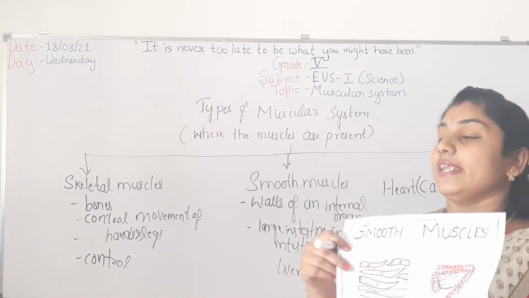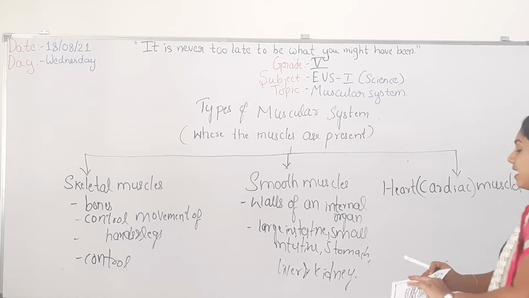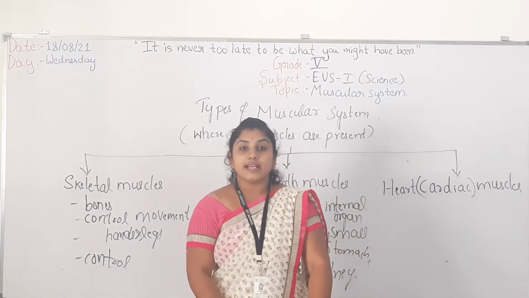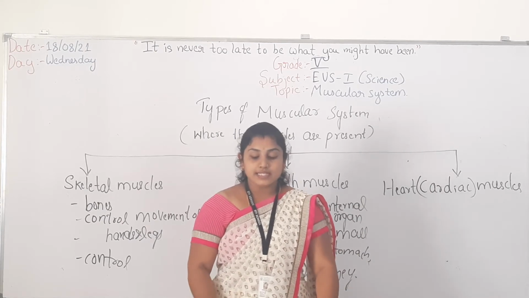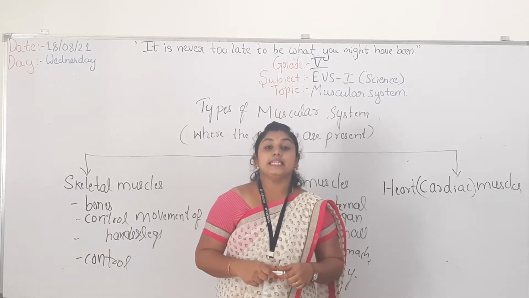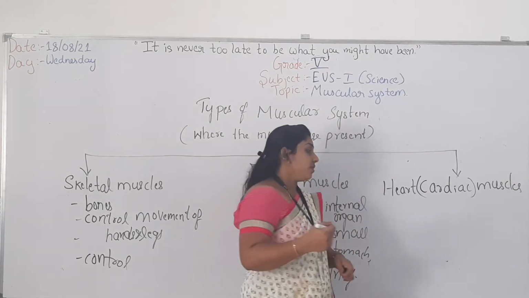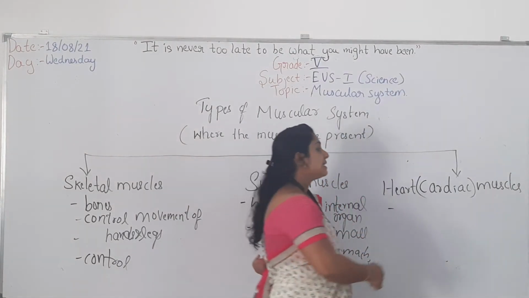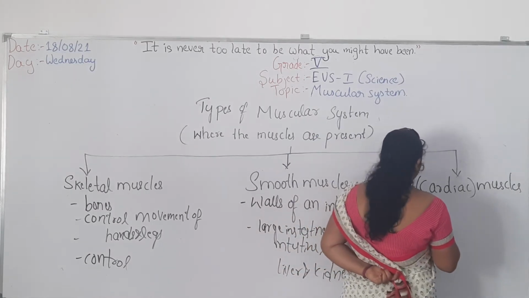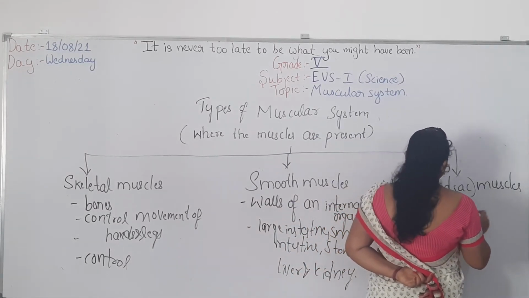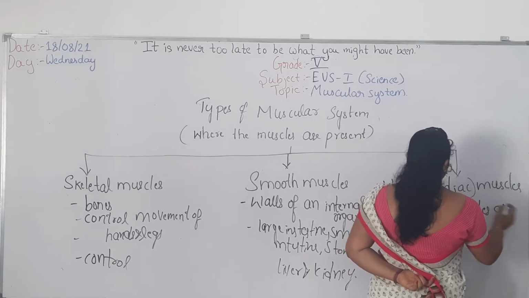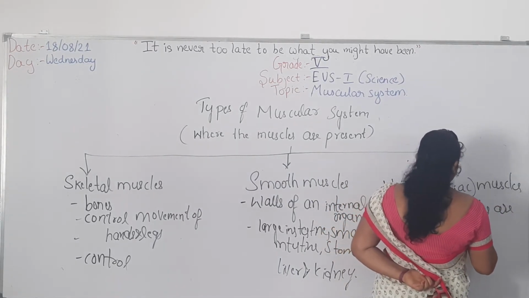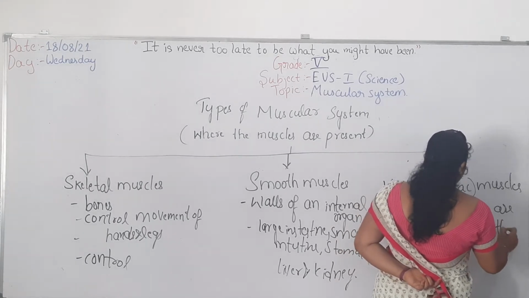Students, next we will see the other type. Which is the other type? That is heart or cardiac muscles. These muscles are found only in the heart.